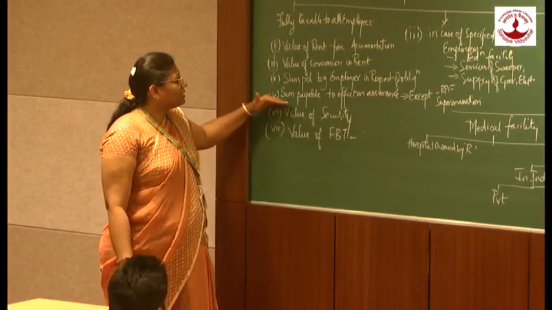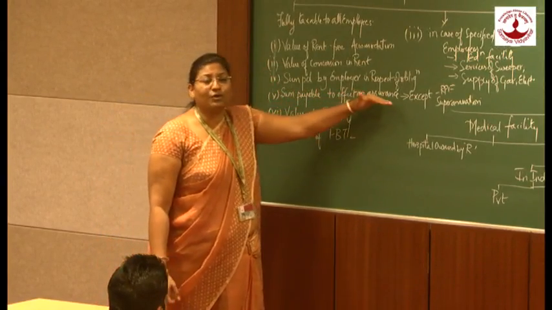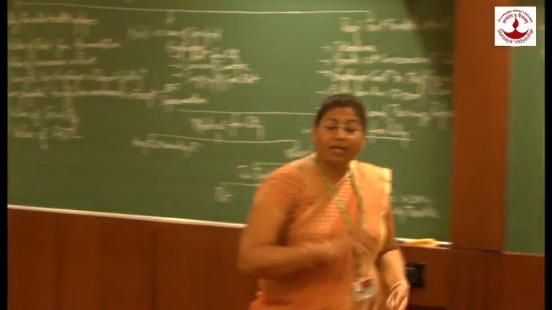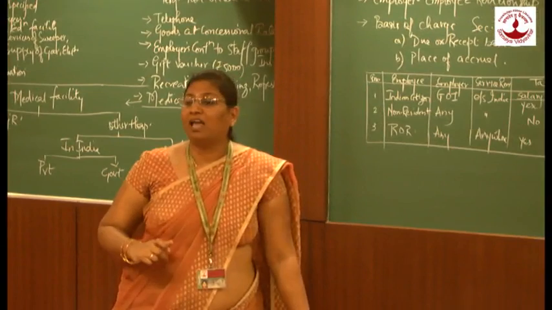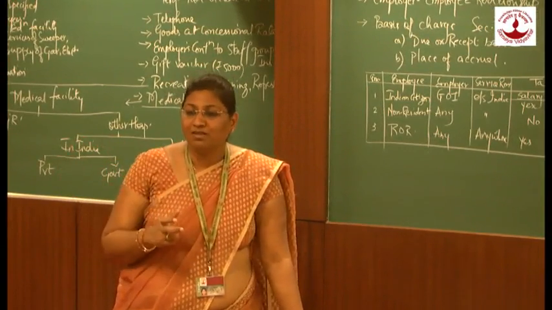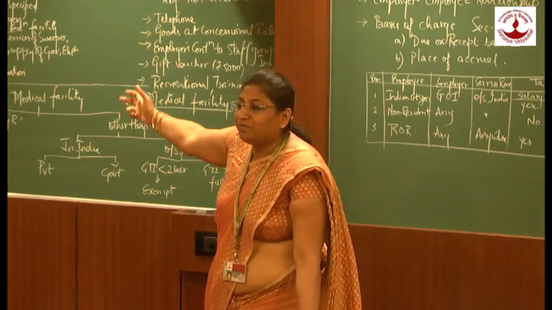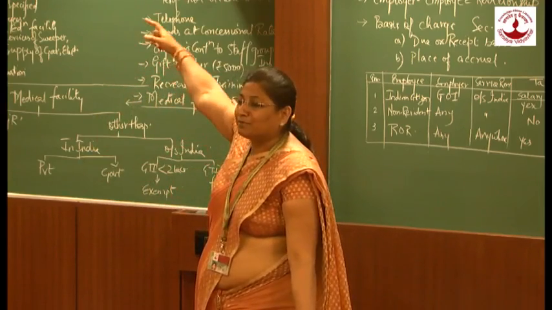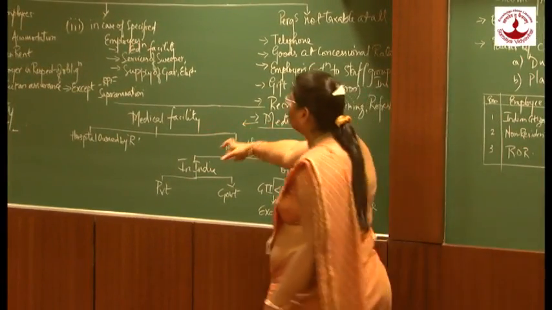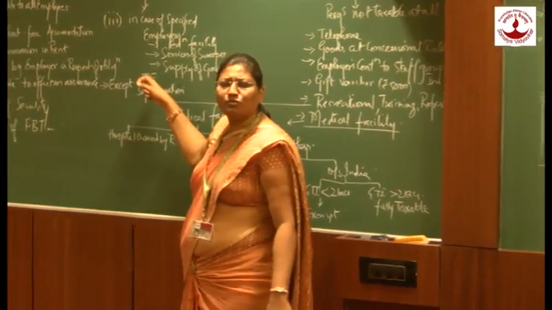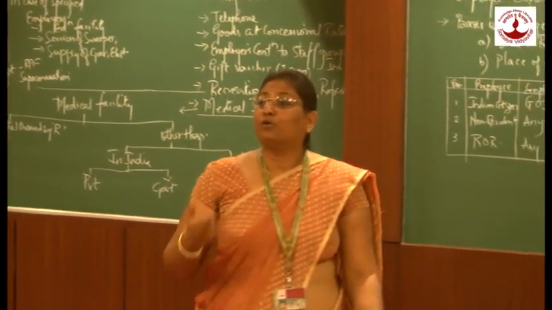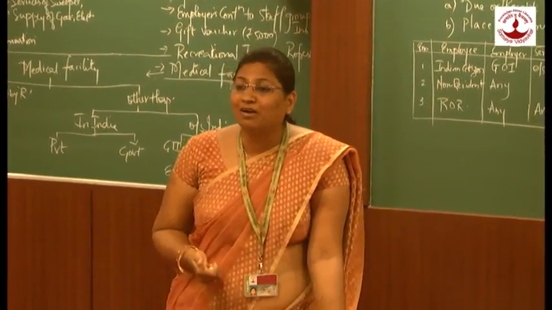Next one is sum payable to effect an assurance on life. If I quote it like that, a person wants to pay a premium on life insurance and he doesn't pay, and the employer pays instead of him, that will be considered a taxable perquisite under section 17 subsection 2 clause 5. But I have written certain things, that is, exceptions: RPF and superannuation fund. We are very well aware that the employer also contributes towards recognized provident fund.